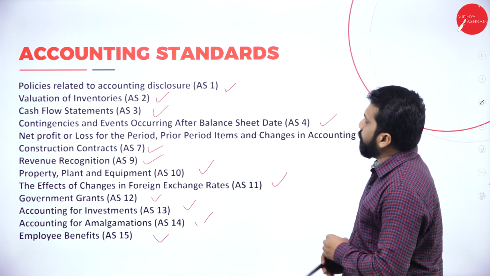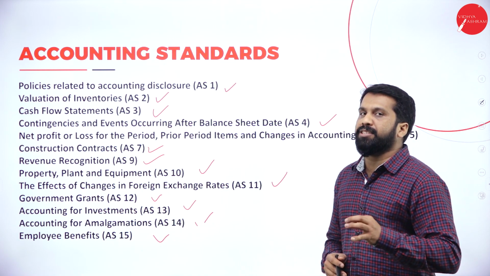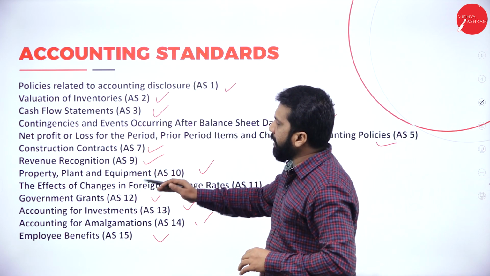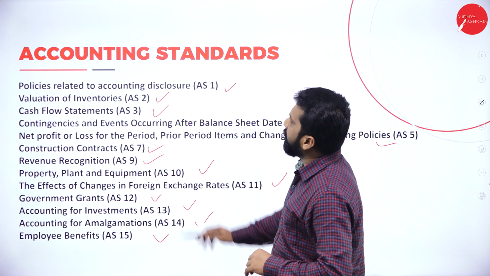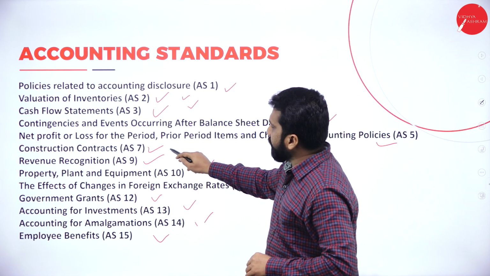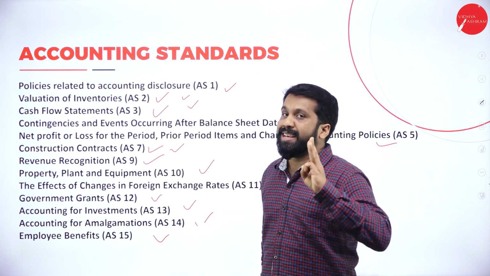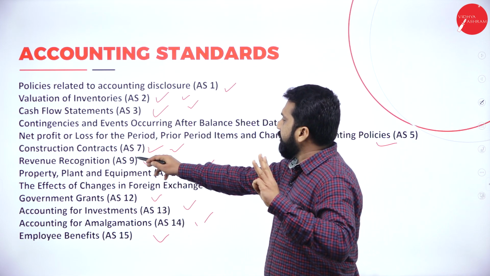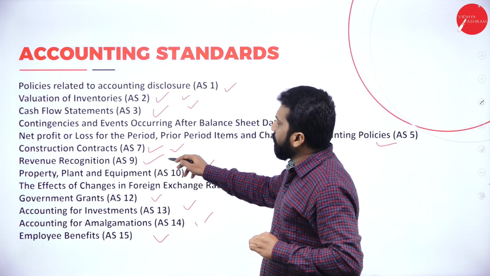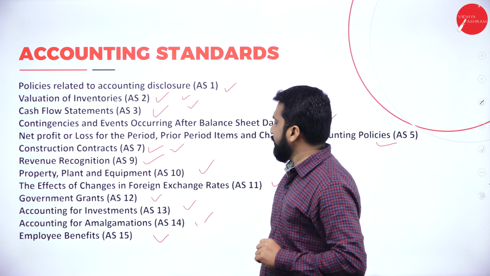In total we have around 15 accounting standards. Try to remember at least any 10. You need not remember them in a row or in the same order. You can pick, like, valuation of inventory is easy, cash flow is easy, construction contract is third. You can come directly to this, but you have to mention AS 7. AS 8 is deleted, it is not there now. Revenue recognition, the ninth one, is easy. Government grants, 12, is easy.